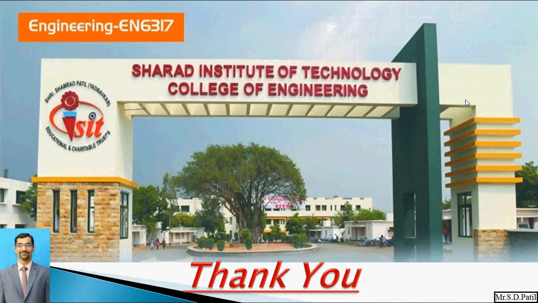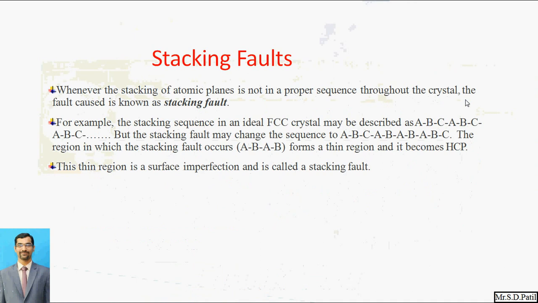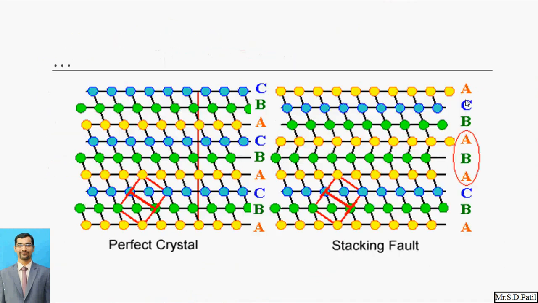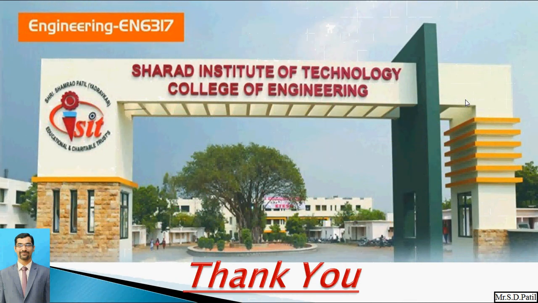So these are all the defects that we have seen. In the last lecture we covered the point defects. In this lecture we have covered the line defects, that is the edge dislocation and screw dislocation, then the surface planar defects, that is the external planar defect and internal planar defect. In the internal planar defects: grain boundary defect, stacking fault and twin boundary defect. So these many defects we have covered.